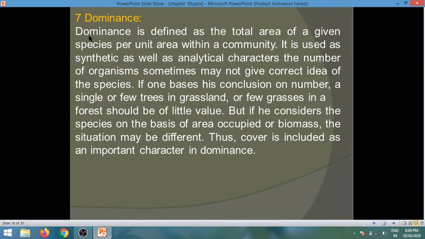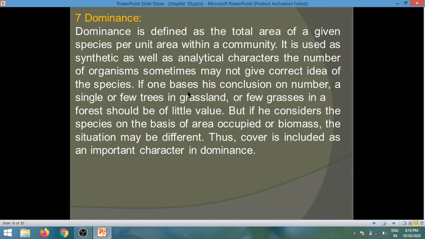Dominance. Dominance is defined as the total area of a given species per unit area within a community. It is used as synthetic as well as analytical characters. The number of organisms sometimes may not give a correct idea of the species.